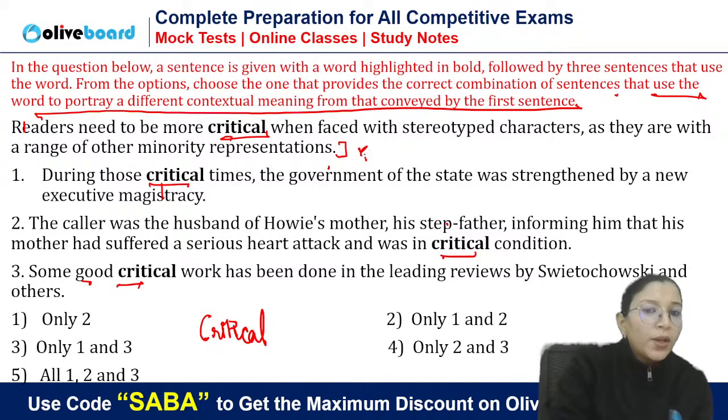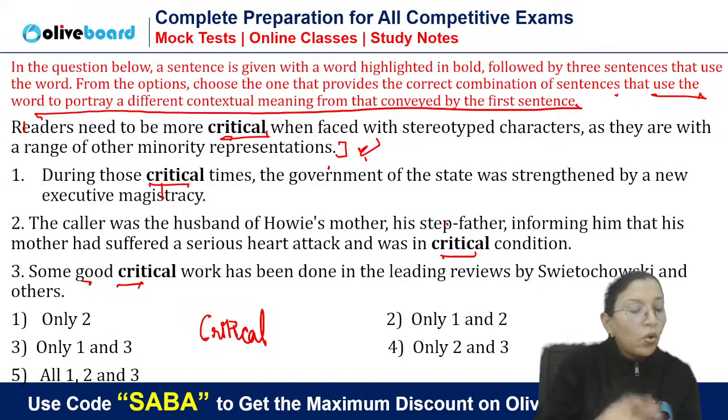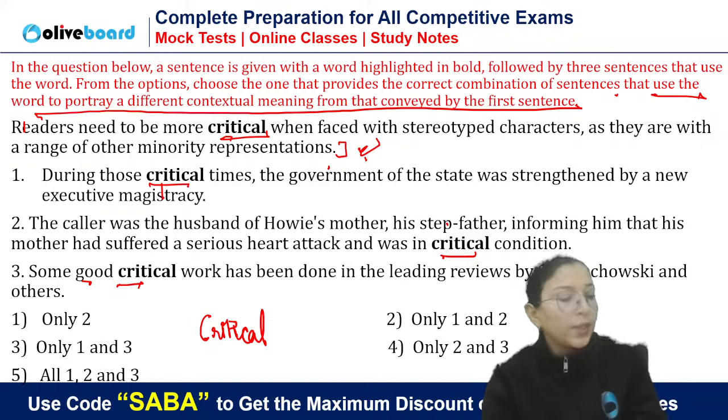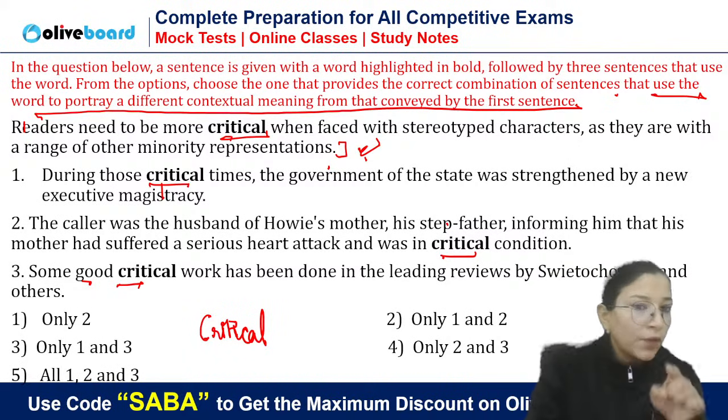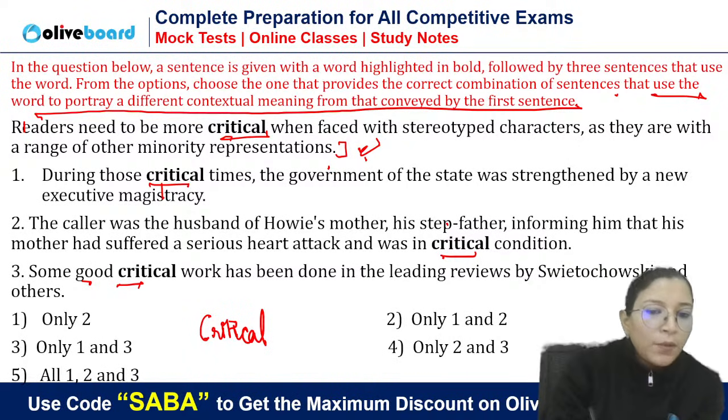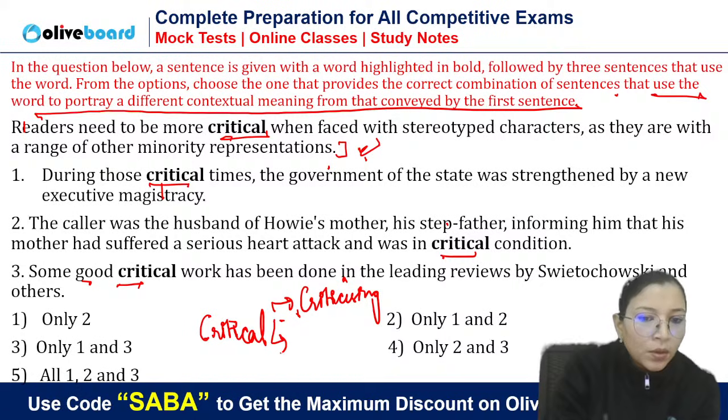So, the meaning that you are getting in this sentence, you don't have to get the same meaning. Now, if you know all the possible meanings of the word critical, then you have to find a different meaning than the one used in the sentence. First of all, tell me what is the meaning of critical? That is criticizing. First of all, it is criticizing. Second, critical issue means important issue also, can we say? Vital, important.